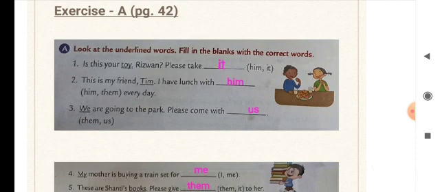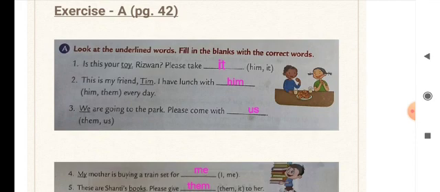Number 1, is this your toy, Rizwan? Please dash, him or it. The toy is a non-living thing and it is a thing. It is 1 in number. So we have to say "it." For toy we use the word it.